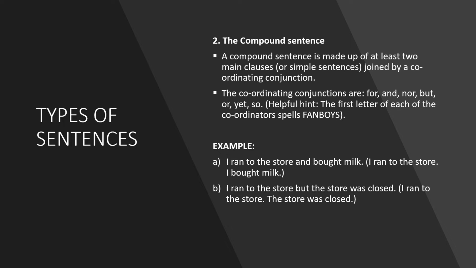It doesn't require another clause to help it to make sense. I bought milk is in the same position. I is the subject, bought is a finite verb, and it makes complete sense on its own. I bought milk. It does not require any other clause to help us to make sense of it.